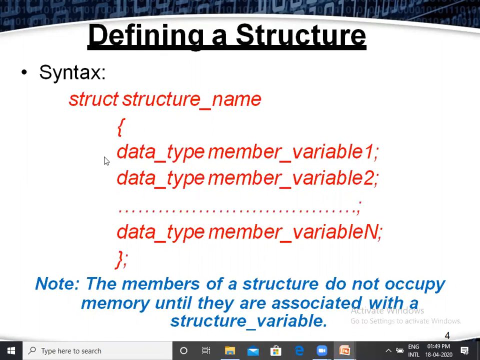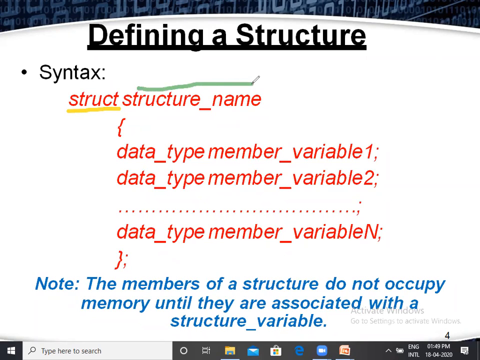In this syntax, the first thing you can find is that it starts with struct. Struct is a keyword. We know 32 keywords are there. Now we can use one more keyword, that is struct. Next one is the name of the structure.